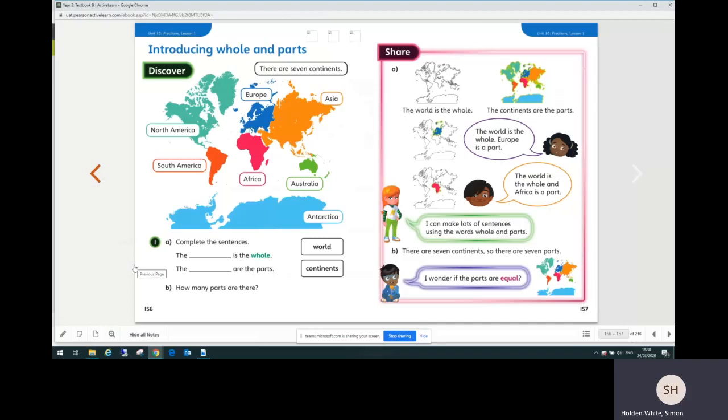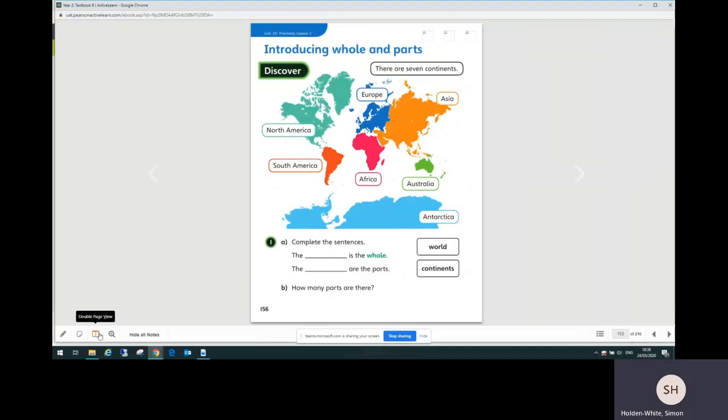Each lesson in Power Maths helps children build a deep understanding of one small step in their learning before progressing to the next step. The textbook pages introduce a new concept and provide consistent models and images to support children's understanding, and some scaffolded practice as well. So the first page introduces the maths, and I would look at that first page in single page view, which you can do down in the bottom left here. So this discover page,